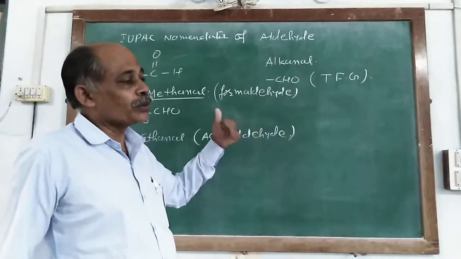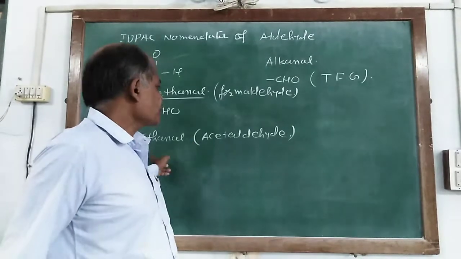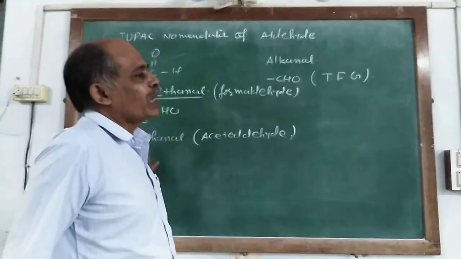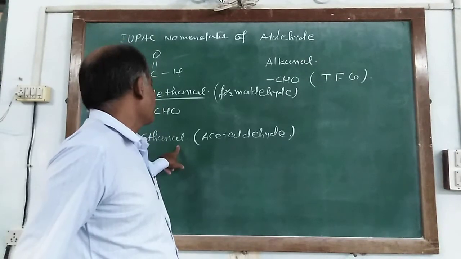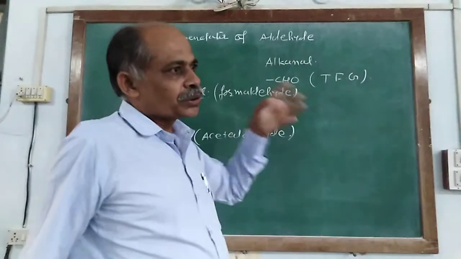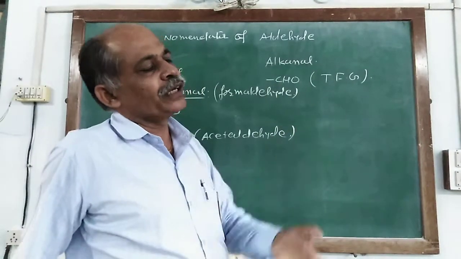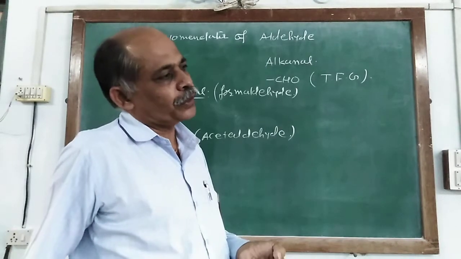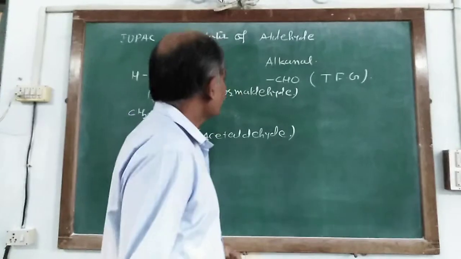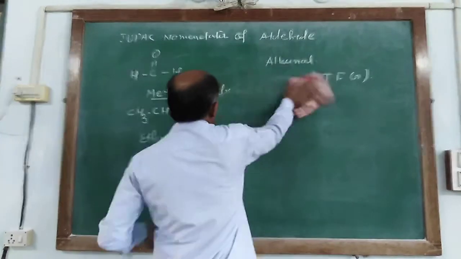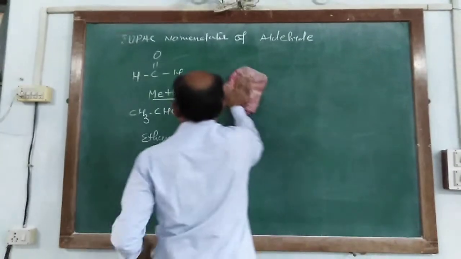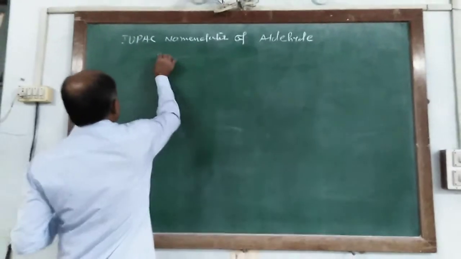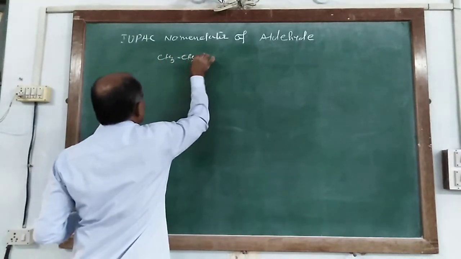At that time, you have to know the structural formula of acetaldehyde, and by IUPAC nomenclature it is named ethanal. So you should be familiar with both the name and its structural formula, so you can easily write the IUPAC name or the structural formula. Now you are given CH3, CH2 and CHO.